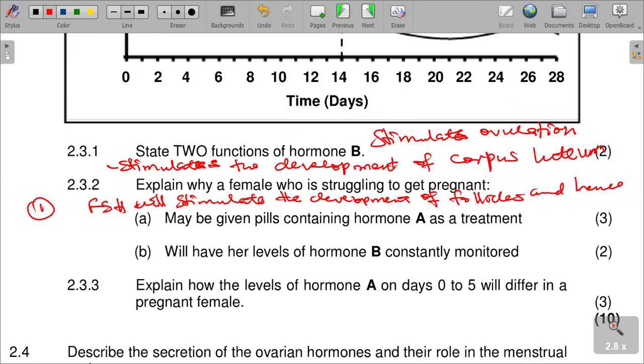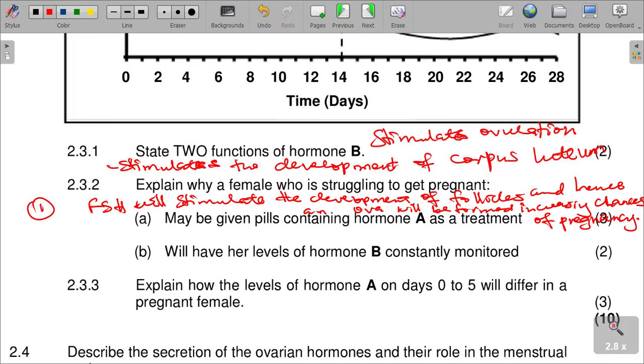And hence an ovum will be formed, increasing the chances of pregnancy.